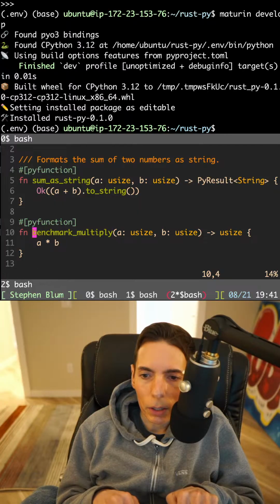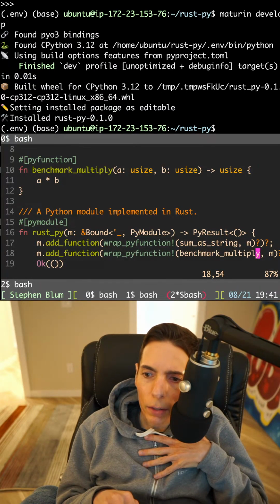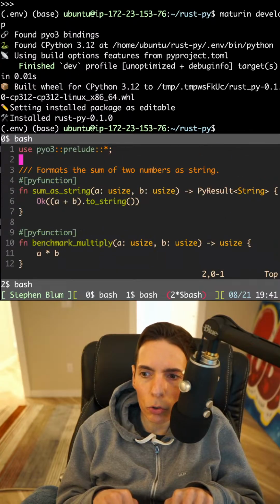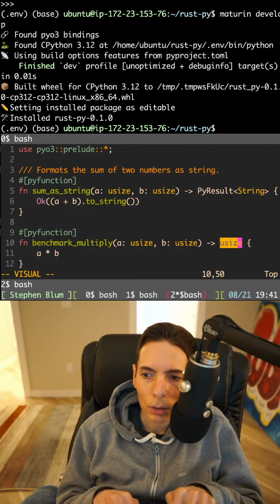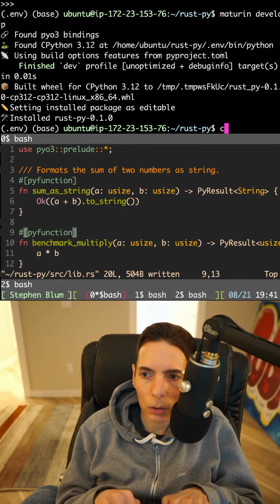And then we can import that here. We want this benchmark_multiply. We want benchmark_multiply, and that. What is m? Oh, I think that should be. I think that's it. I think we're good. Oh wait, no, we need to do a PyResult. It's got to be a PyResult. And does the PyResult care if it's a usize? I don't know. Let's find out. Cargo build.